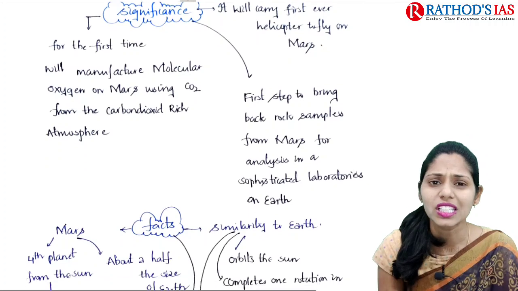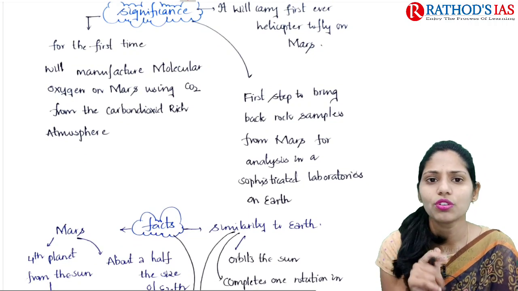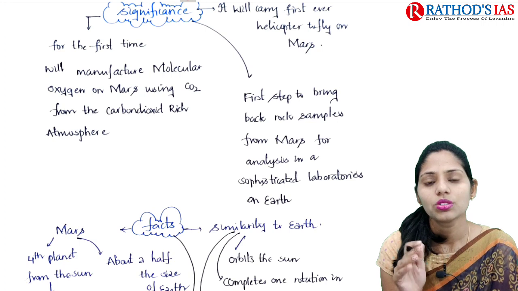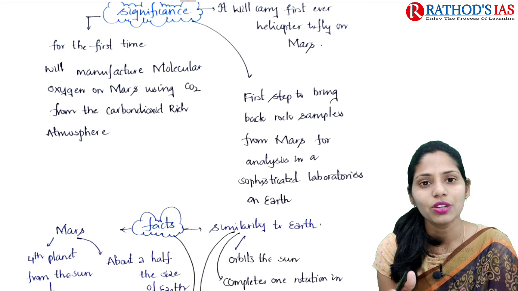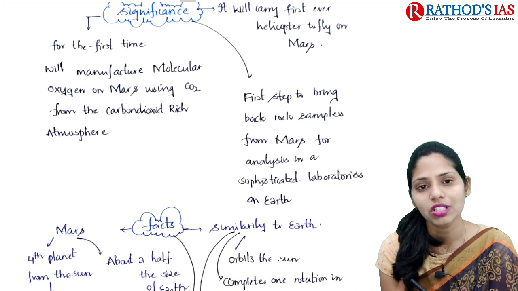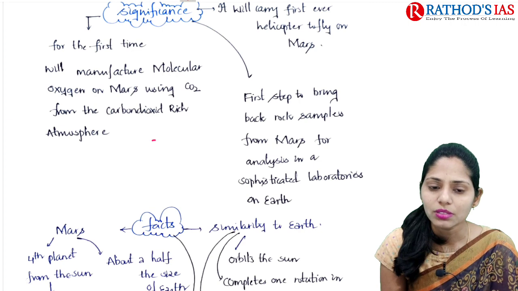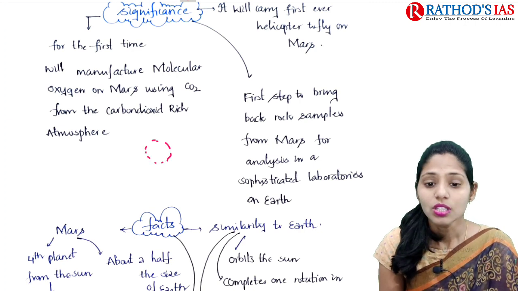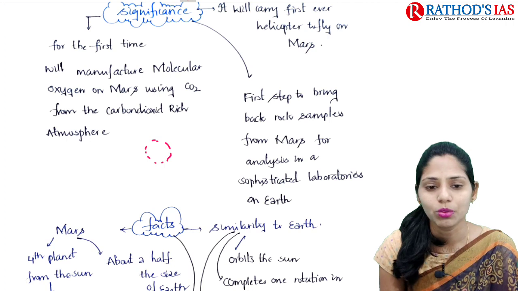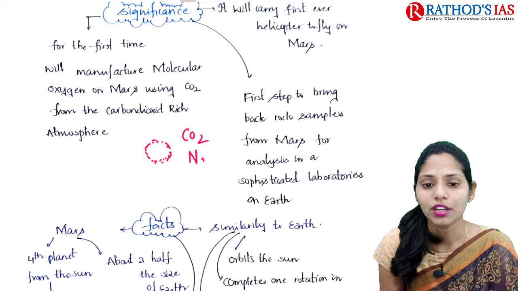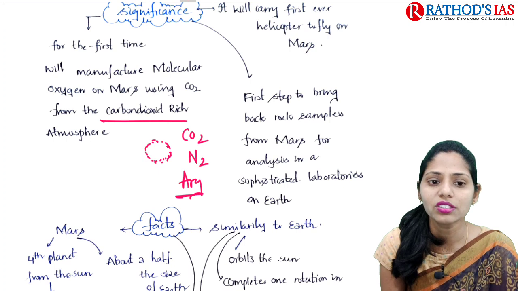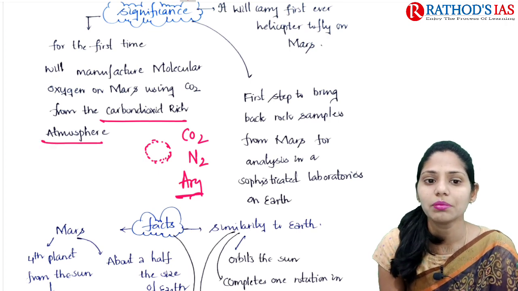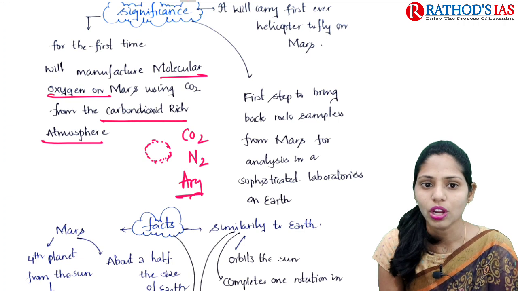And if you see what is the significance of this mission, first and foremost, for the first time this mission will manufacture molecular oxygen on Mars by using carbon dioxide from the carbon dioxide rich atmosphere. Around Mars, a thin atmosphere is present. This thin atmosphere is mainly made up of carbon dioxide, nitrogen, and argon gases. So in this carbon dioxide rich atmosphere, this mission will manufacture molecular oxygen on Mars.